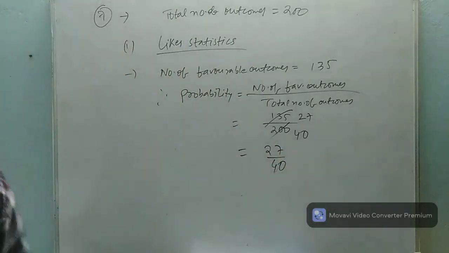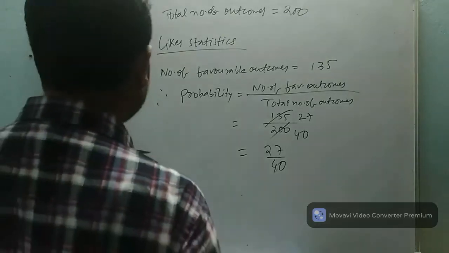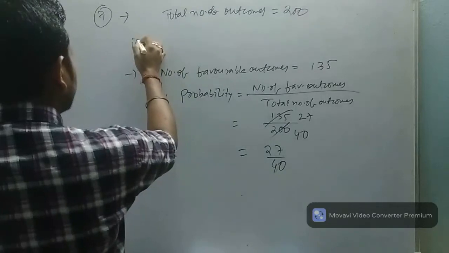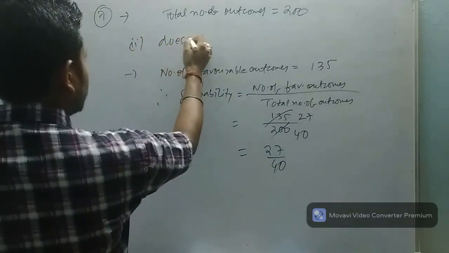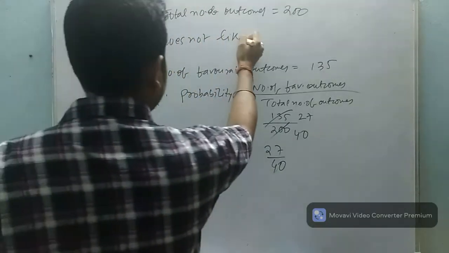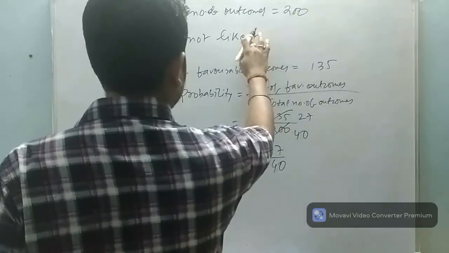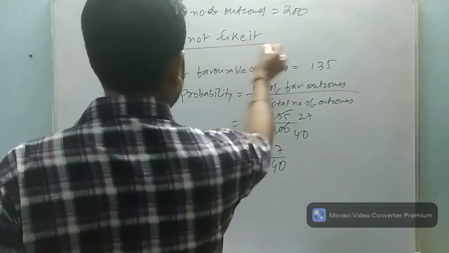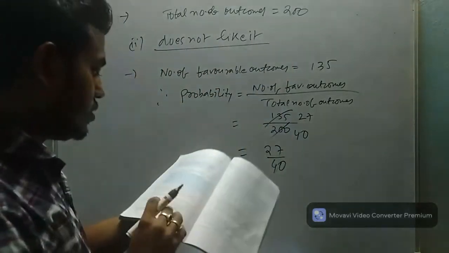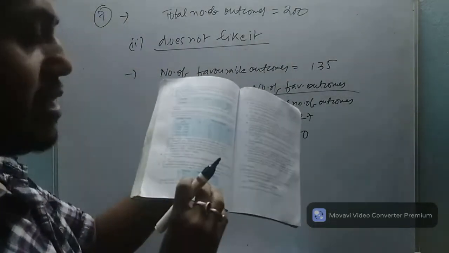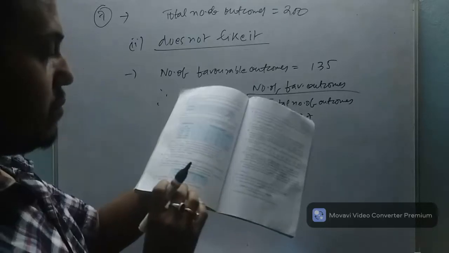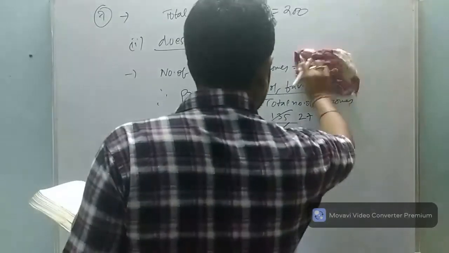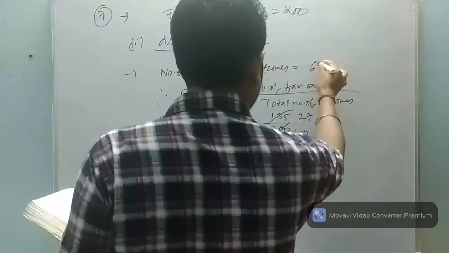Fine. Then question number 2, does not like it. Does not like it means dislike. Dislike, how many students? 65. So the number of favorable outcomes will be 65.